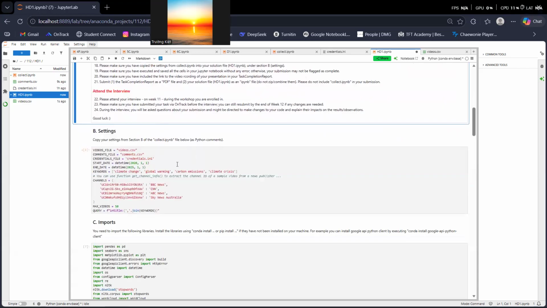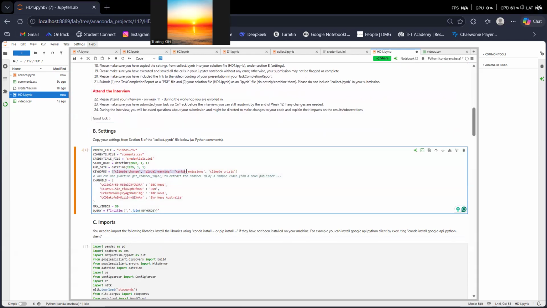And next I will collect the videos from the first day of January in 2020 to the first day of January in 2025. The keywords I chose are climate change, global warming, carbon emissions, and climate crisis. The channels I chose are BBC News, CNN, ABC News, and Sky News Australia. And follow this.